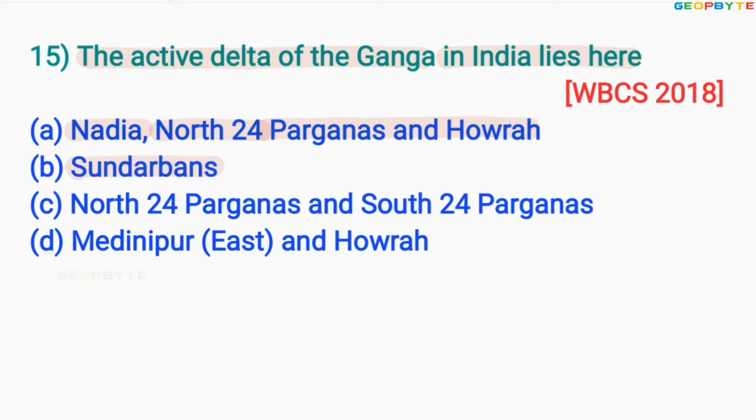Option C, North 24 Parganas and South 24 Parganas. Option D, Medinipur East and Howrah. The correct answer is option C, North 24 Parganas and South 24 Parganas.